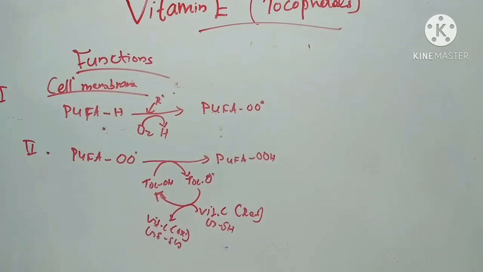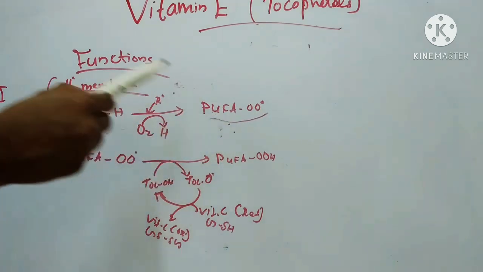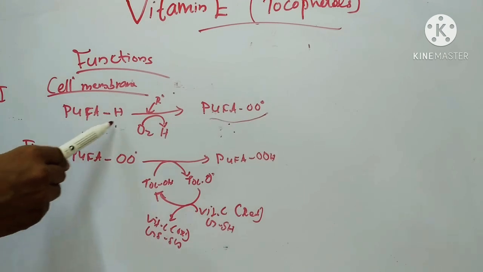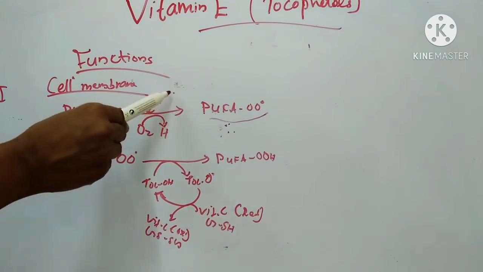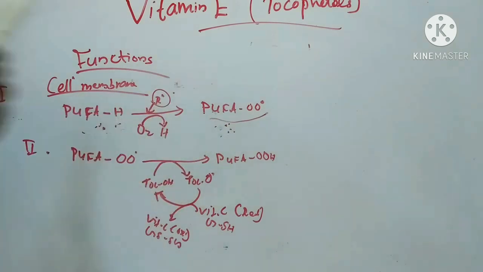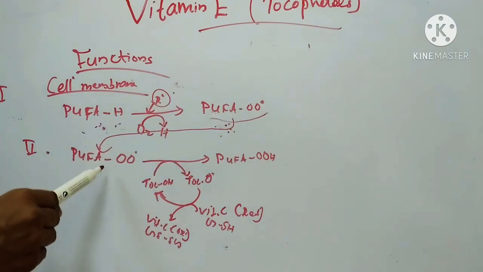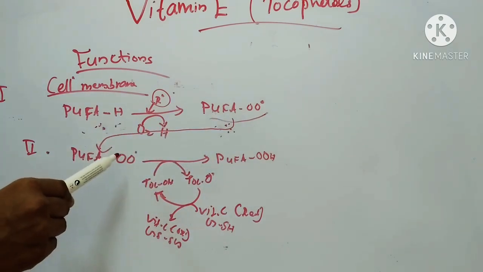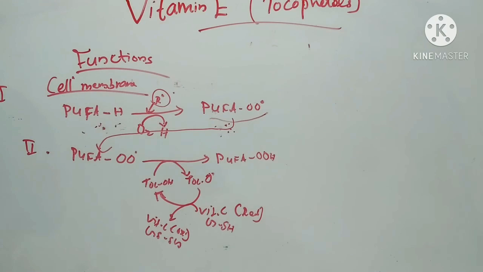This is the role of vitamin E as antioxidant, that is, vitamin E or alpha tocopherol reacts with the lipid peroxide radicals. This lipid peroxide radical is formed by the peroxidation of this polyunsaturated fatty acid. Here one free radical, so by peroxidation the lipid peroxide radical is formed. Then this alpha tocopherol reacts with this lipid peroxide radical before a chain reaction can be established, acting as a free radical trapping antioxidant.